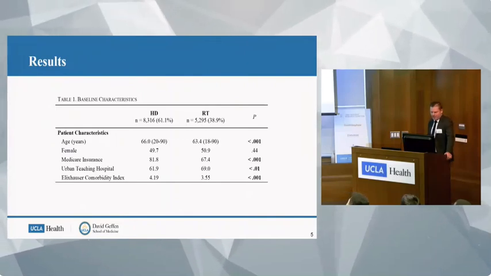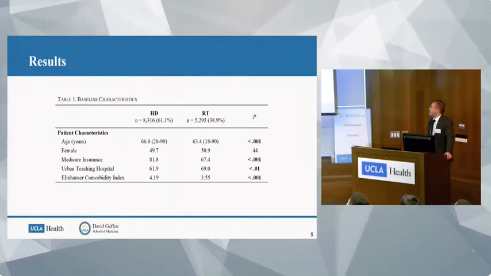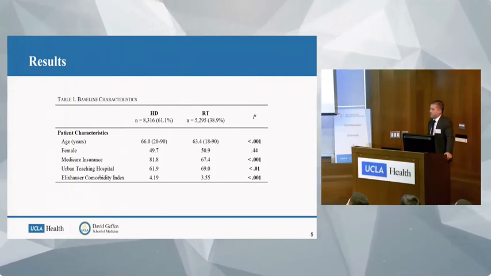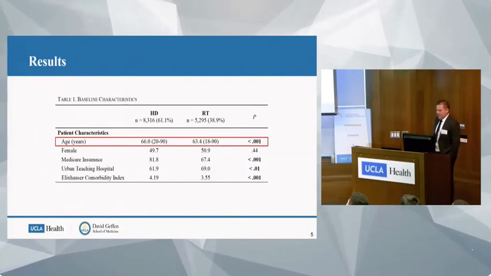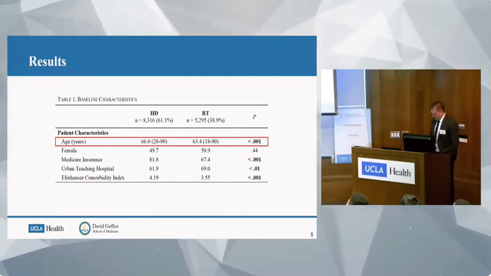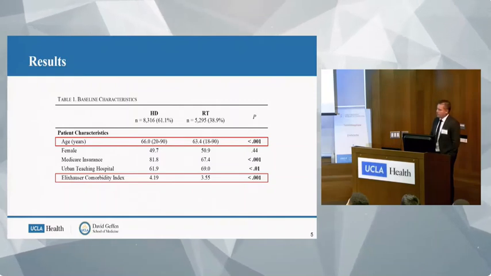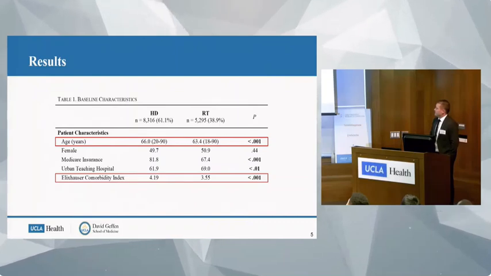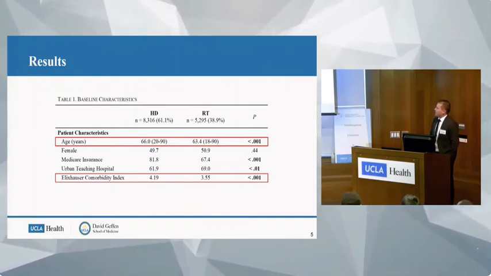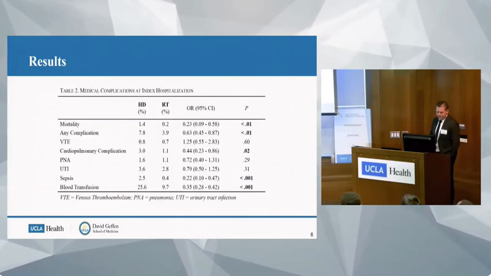For baseline characteristics, we had 61% hemodialysis patients and 39% renal transplant patients. The hemodialysis patients were significantly older, more likely to have Medicare insurance, less likely to have their surgery done at an urban teaching hospital, and had a higher relative comorbidity burden.